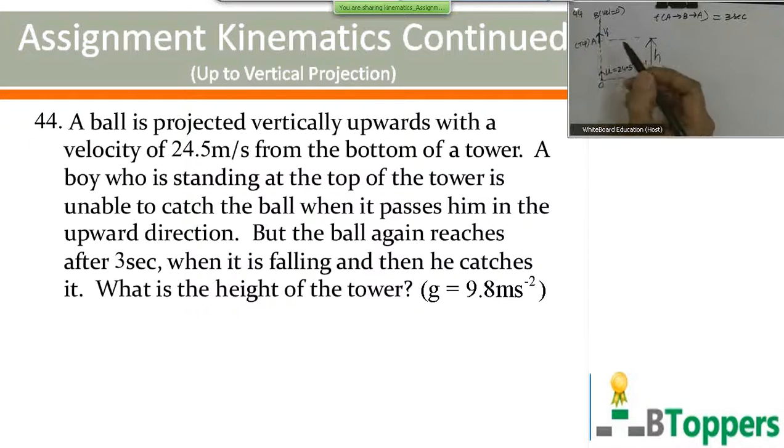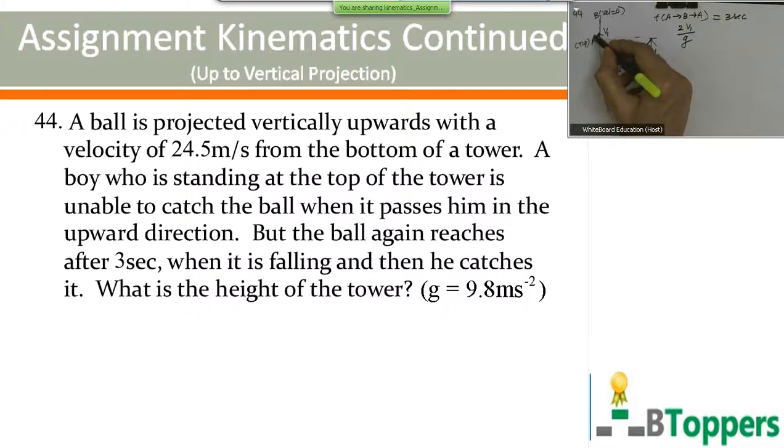Suppose V1 is the velocity at A. Then the time of flight for motion above the point A you can write as 2V1 by g, using the formula 2u by g. The time of motion from O to B and back to O will be 2u by g.